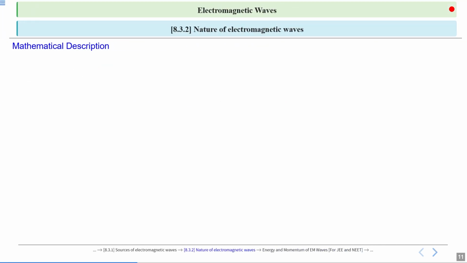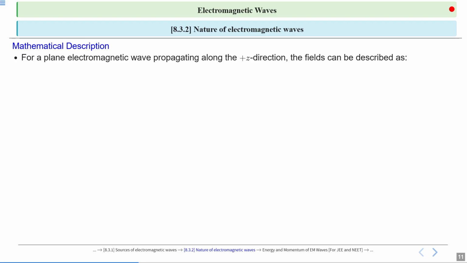Now, the mathematical description of electric and magnetic field. For a plane electromagnetic wave propagating along the z direction, if the electromagnetic wave is moving in the positive z direction, what is the equation for electric field and magnetic field? The electric field Ex is a function of z and t, where z is the direction of propagation of the wave and t is time.